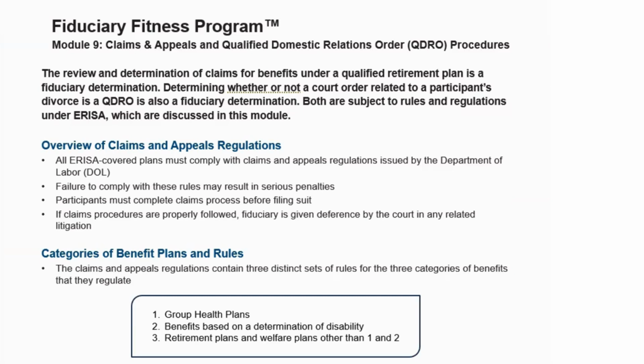Categories of benefits plans and rules. The claims and appeals regulations contain 3 distinct sets of rules for 3 separate categories of benefits that they regulate. The first one is group health plans. The second one is disability, and the third one is retirement plans and welfare plans other than the 1 and 2 above.